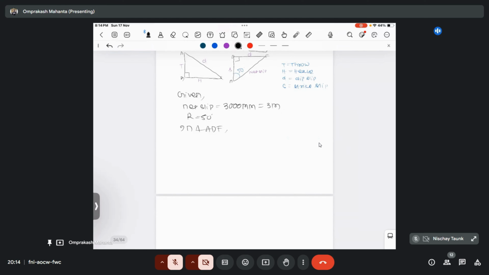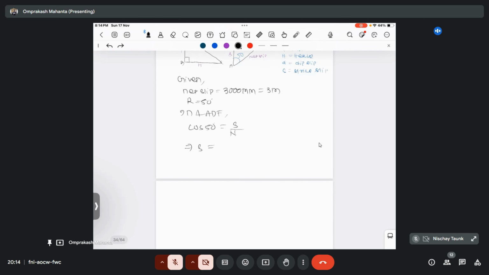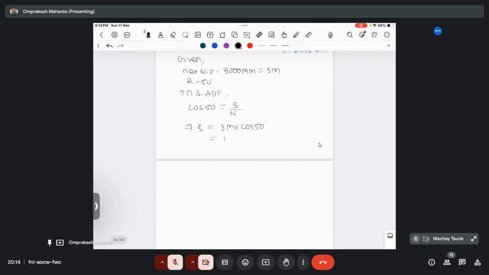Relation between base and hypotenuse is cos theta. So cos 50 will become b by h, that's your strike slip component by your net slip component. So strike slip component will become net slip component into cos 50 degree. Net slip is given as 3 meter into cos 50. So it will become 3 into cos 50, that's 1.93 meter. So this will be the answer.